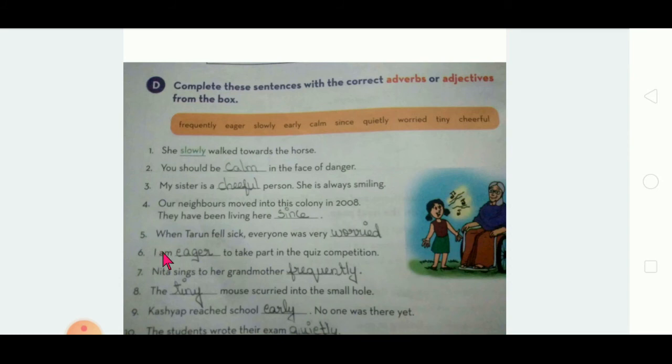So fifth one, when Tarun fell sick, everyone was very worried. So what happened? When Tarun felt sick, so I am explaining it again. That's why I am changing the verb. Okay, don't think that ma'am is pronouncing wrong.